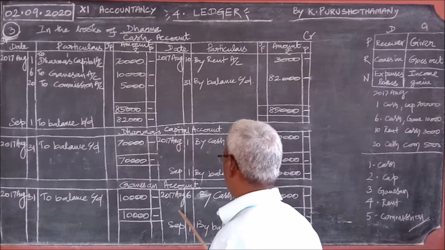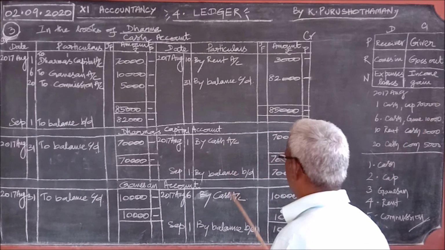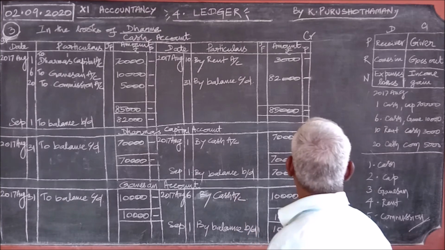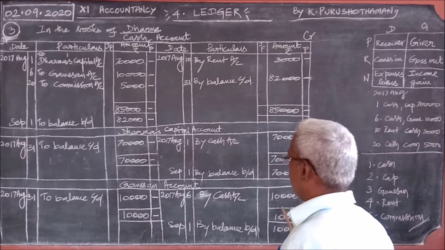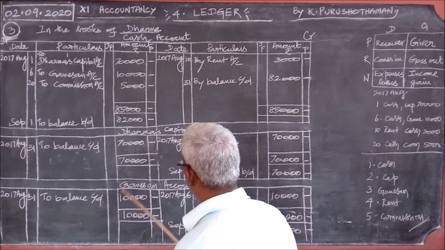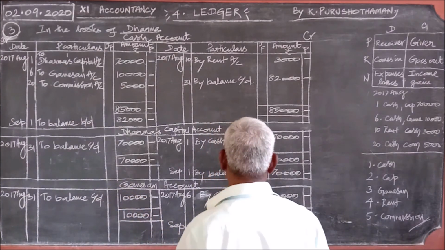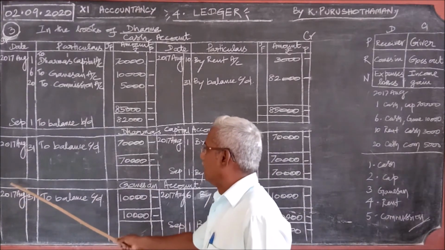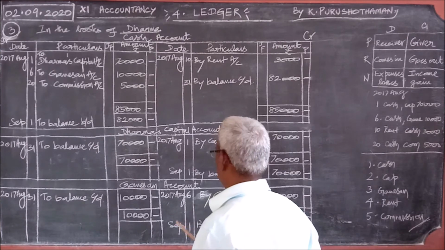The same thing for Ganeshan also. Ganeshan account appears on the credit, therefore on the credit side you pass the entry. What is coming along with Ganeshan? Cash is coming, therefore "By cash account". Only one entry for it, therefore the greater total is 10,000. Here the balancing figure is 10,000, therefore carried down, and on the opposite side it is brought down. As usual, for carried down the last date of the month, and for brought down the next month's first date.